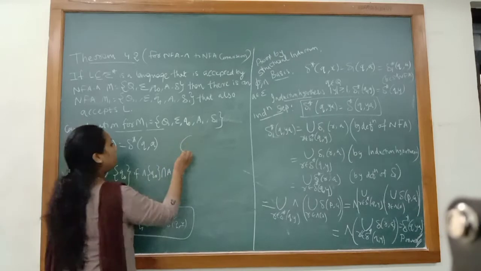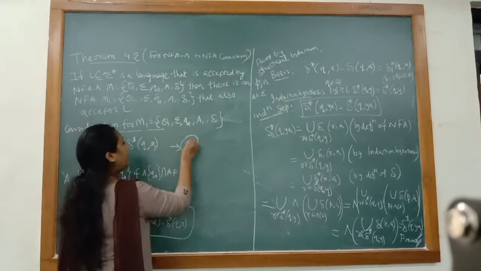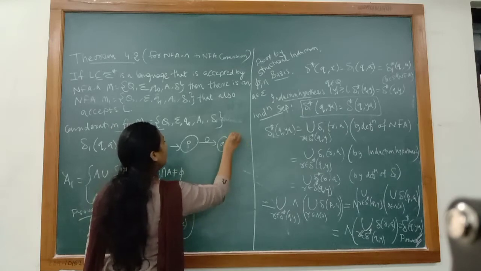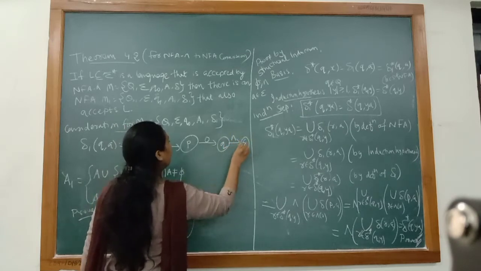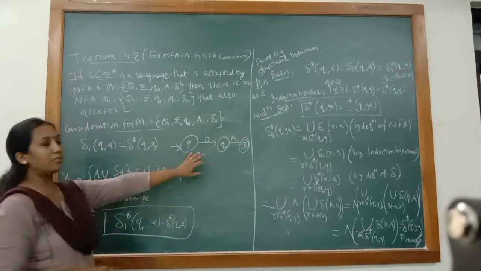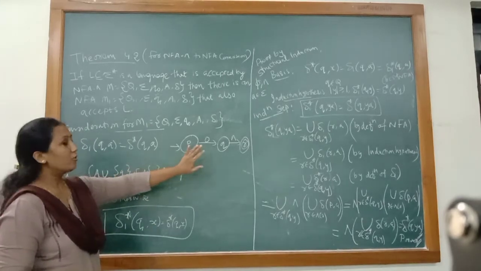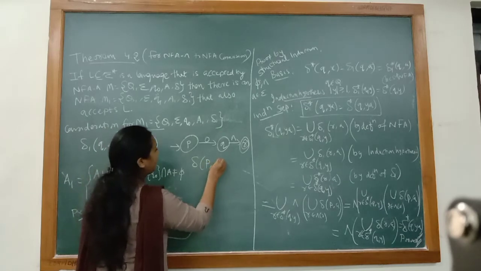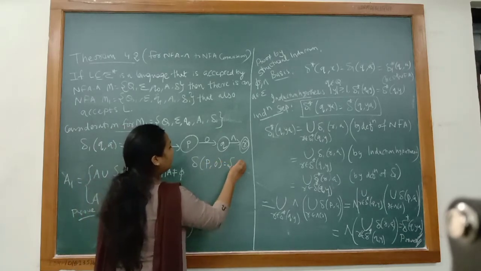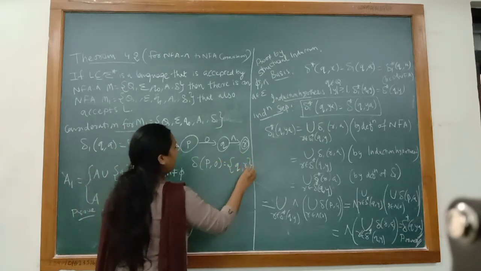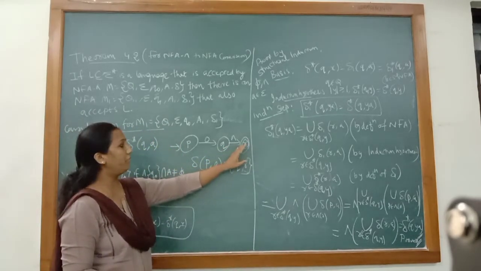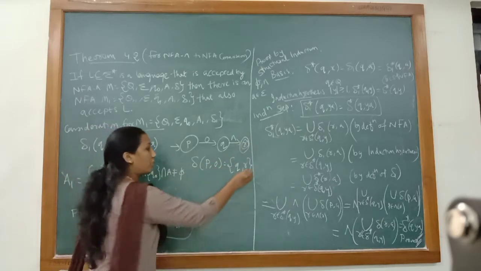Now let's see here. There is a state P to Q. This is the diagram of NFA null. Here, if in state P I receive 0, the non-determinism is here. In which state will the control move? Either it will stay in Q or the control can move to R. So this is a non-determinism.